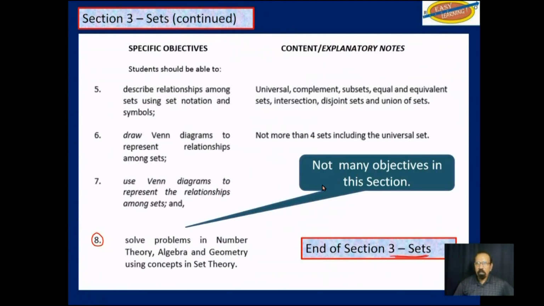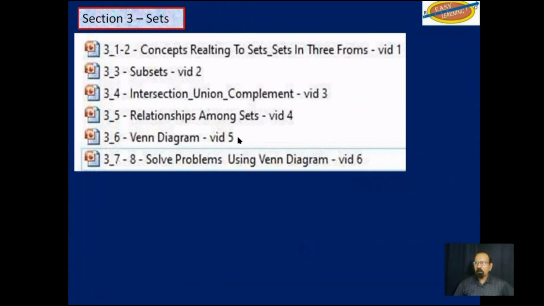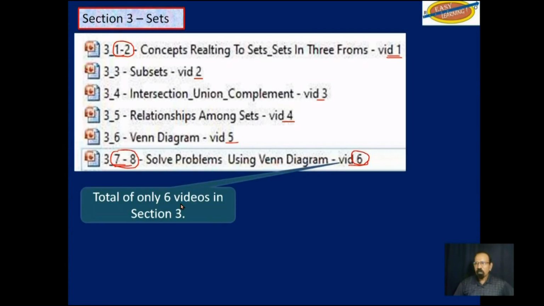So there aren't that many objectives in this section, and I can combine objective 1 and 2 into one video, which is this first video. And then there is video 2, video 3, video 4, video 5. Objectives 7 and 8 can also be combined into one video, which will be video 6. So in total, this section has only 6 videos.